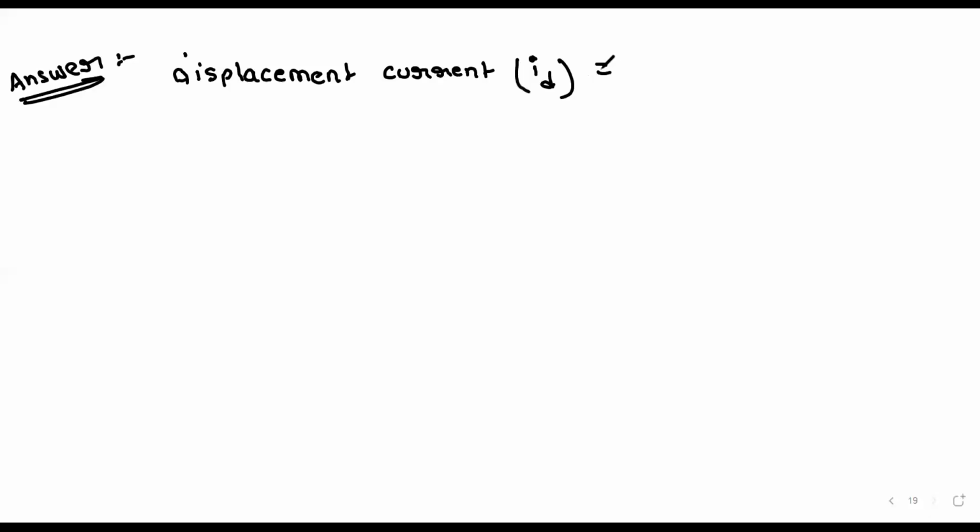We have to find displacement current id. So what is the displacement current formula? Epsilon naught d phi e by dt. Very good. So what is the phi e formula? E vector dot A vector. Very good.